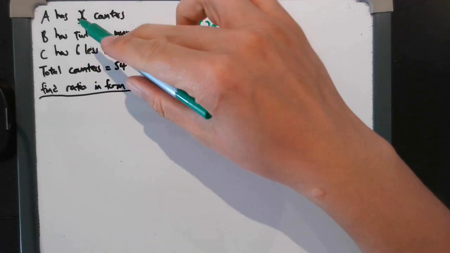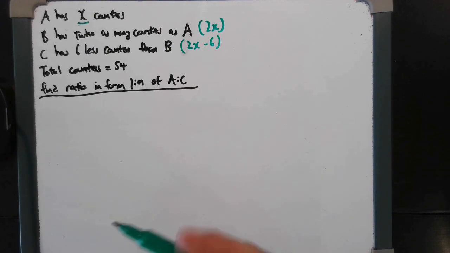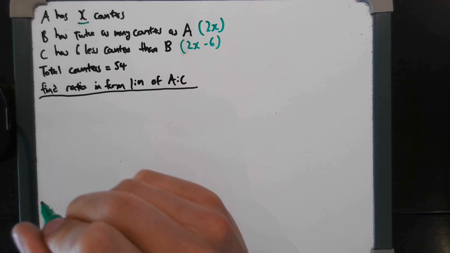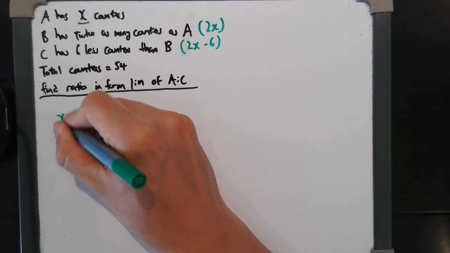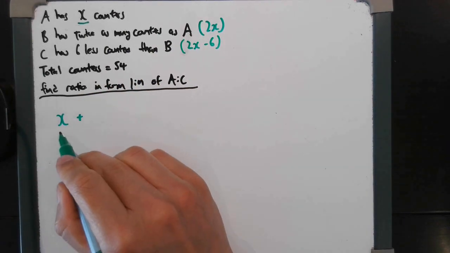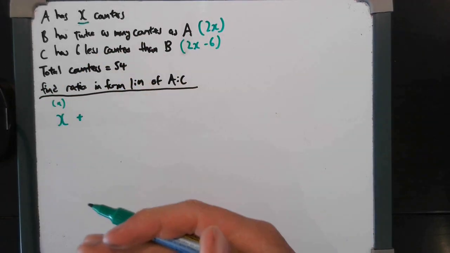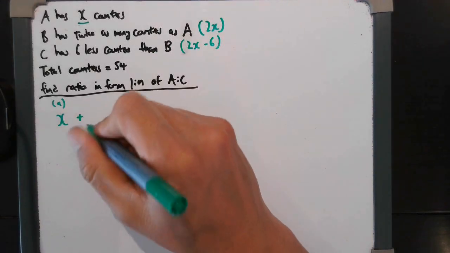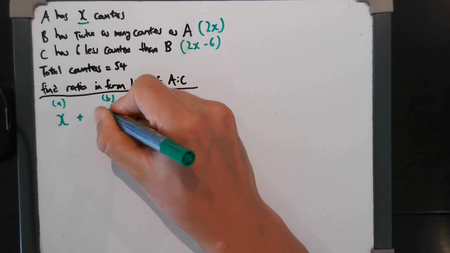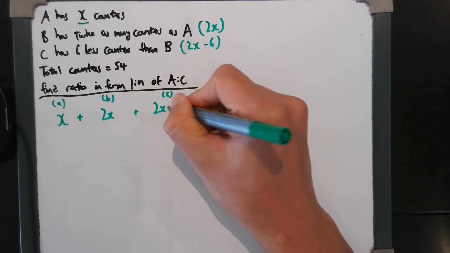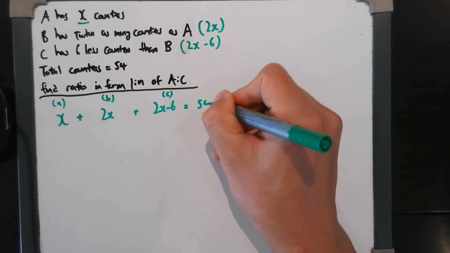And we've broken down A, B, and C, the only parts that make up 54. Only bits that make up 54, their counters, I mean. So we actually have everything we need to find x, which is A's counters, okay? So let's just write it all out. Okay, so x, A, just labeling it. You don't need to do this in the exam, just to make it clear for you, the viewer, plus B's 2x, also spacing that on purpose, plus C's 2x minus 6 equals 54.